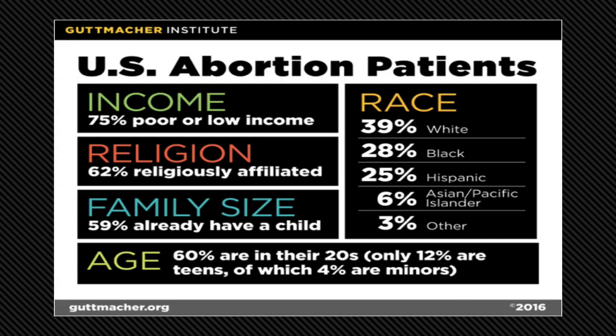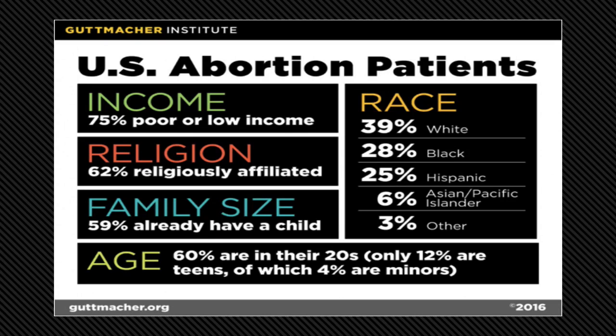It is also interesting to note that the majority of these patients are religiously affiliated and already have a child, as common myths about abortion patients are that they are not religious or that they hate children or don't currently have any children. As we can see, the majority of people choosing abortion already have a child and a religious affiliation. In regard to race and socioeconomic status, disparities regarding abortion are linked to higher rates of unintended pregnancy, which reflect a greater issue of lack of access to affordable health care and contraception, as we discussed in our last video.